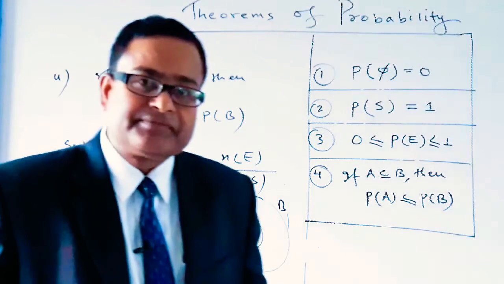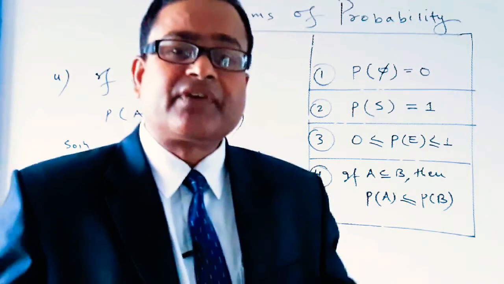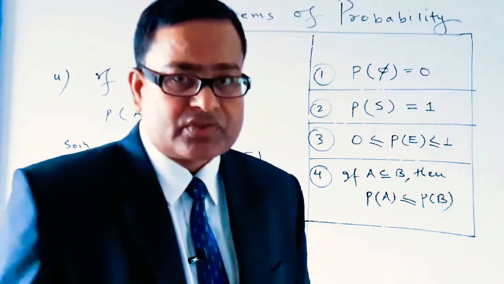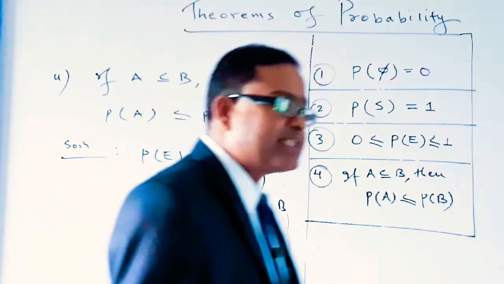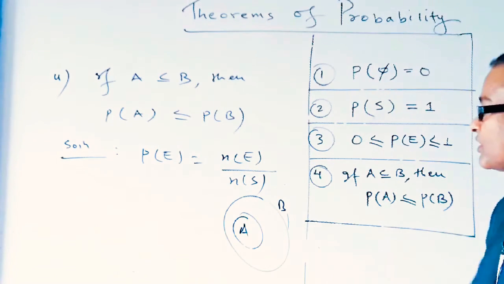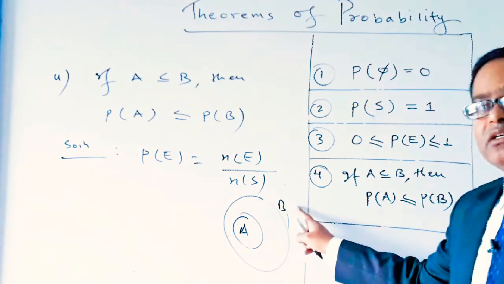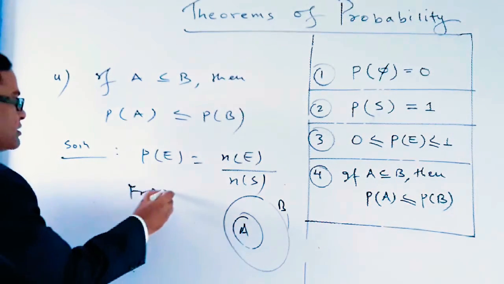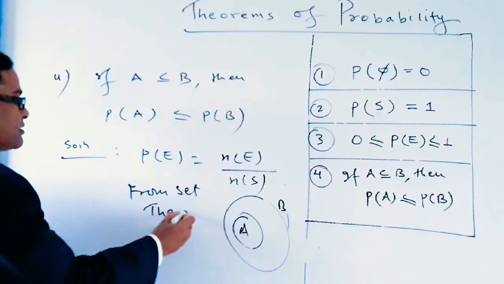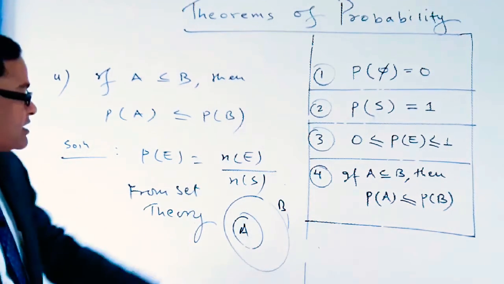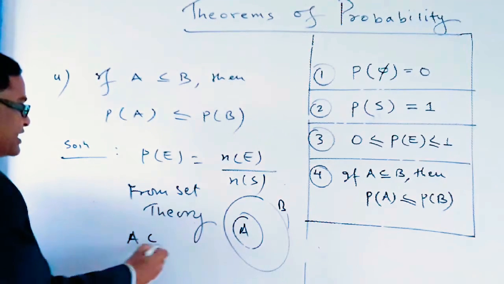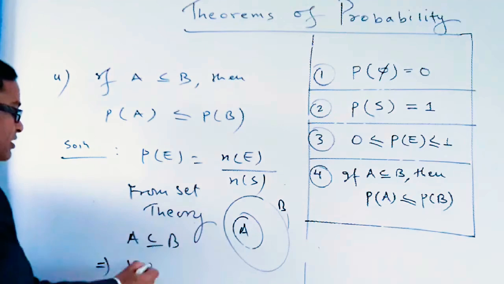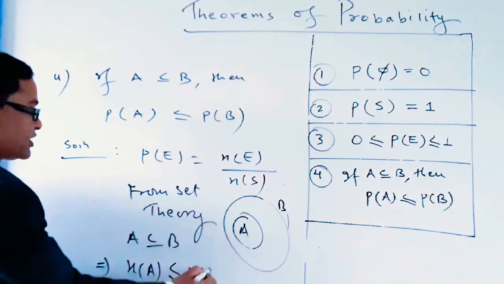So from the set theory, if A is a subset of B, then we can say that number of A is less than or equal to number of B.